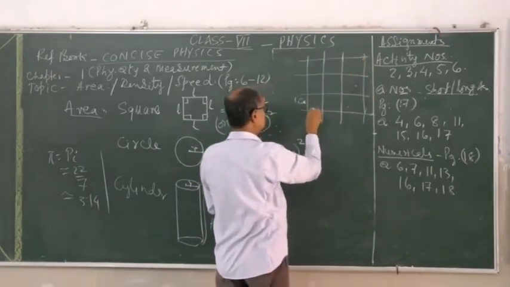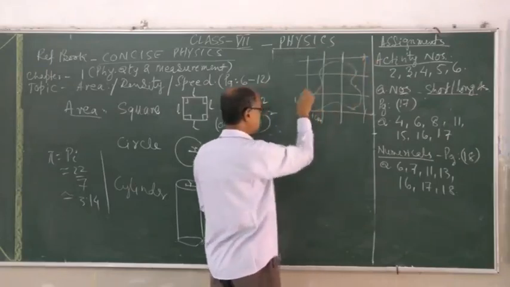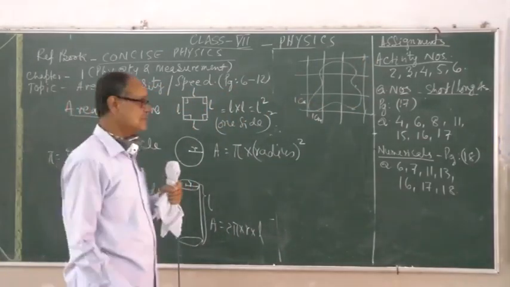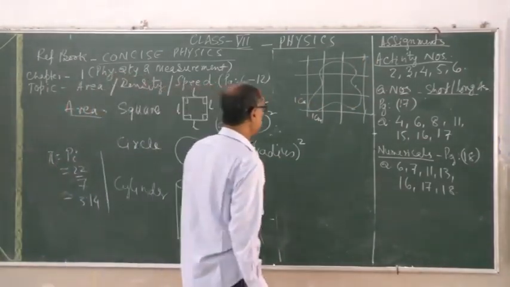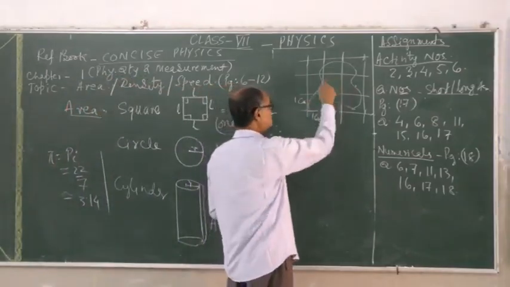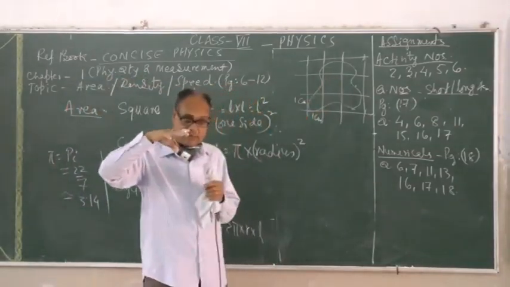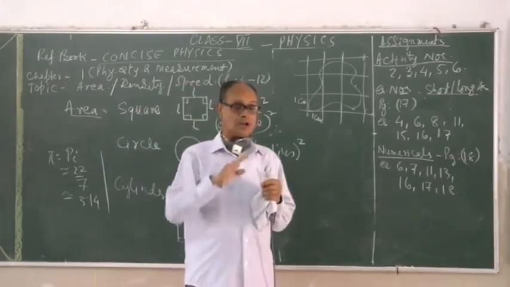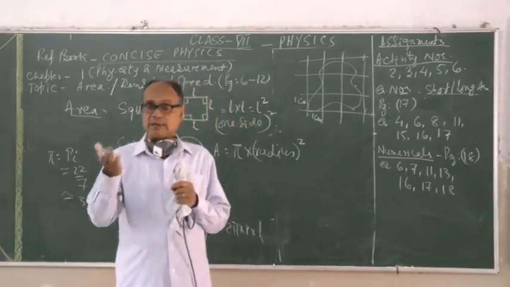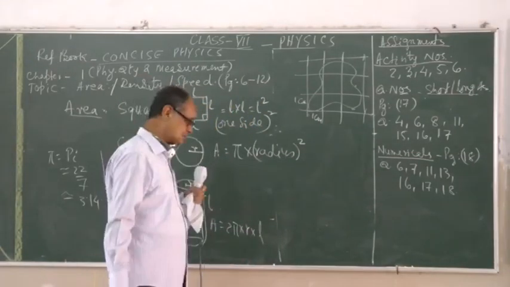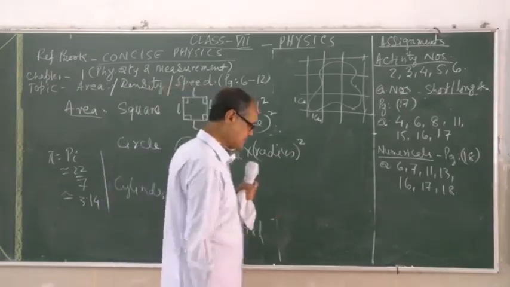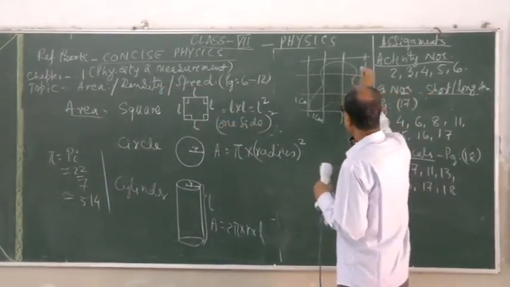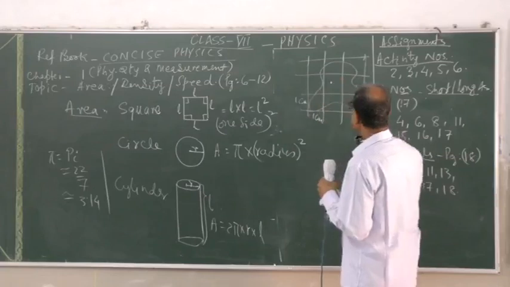So if any surface you are drawing is such that it comes in this way, what you have to look for is that you must see how many square blocks are coming in complete within the surface area, or how many parts are not completely inside but more than half is inside. We take them as one unit, but if it is less than half of that, we normally leave it. So a complete block is there, so it is one piece here.